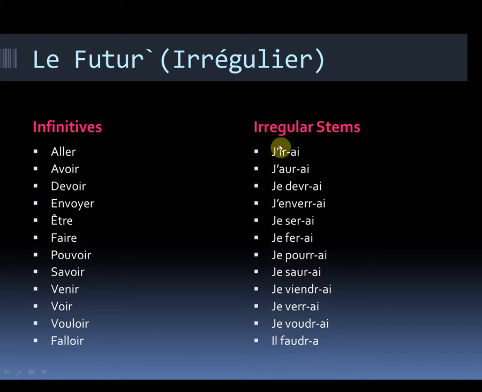Okay, so the meanings of these, just as they stand. J'irai, I will go. J'aurai, I will have. Je devrai, I will have to, or I will must. Not that that makes sense so much in English, so it was more I will have to. J'enverrai, I will send. Je serai, I will be. Je ferai, I will do or I will make. Je pourrai, I will be able to. Je saurai, I will know. Je viendrai, I will come. Je verrai, I will see. Je voudrai, I will want to, or I will wish to. Il faudra, it will be necessary.